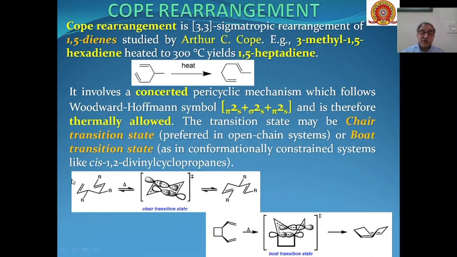You can see over here this is an open chain diene, and this gets converted into an open chain diene. This is a closed chain diene where, because of the conformational constraint of this cyclobutane ring, the transition state is more stable in boat form. That is why we are getting this type of product through boat transition state.